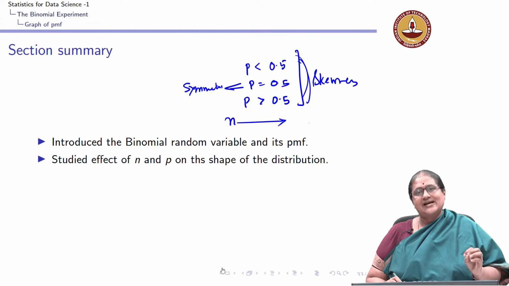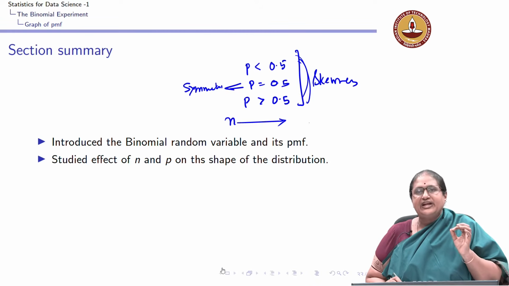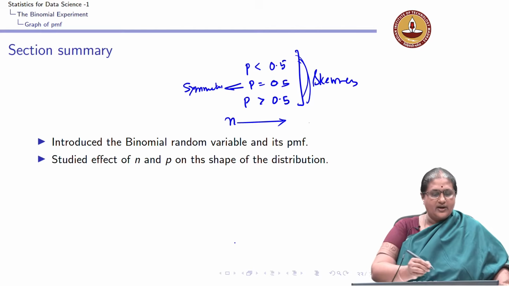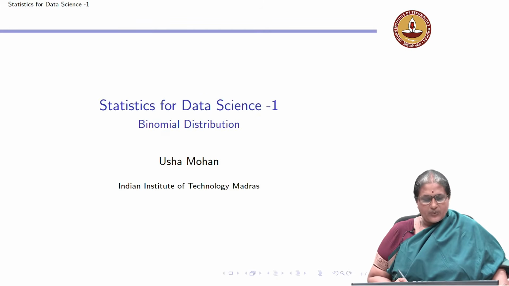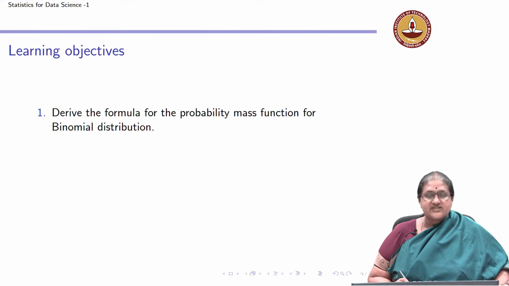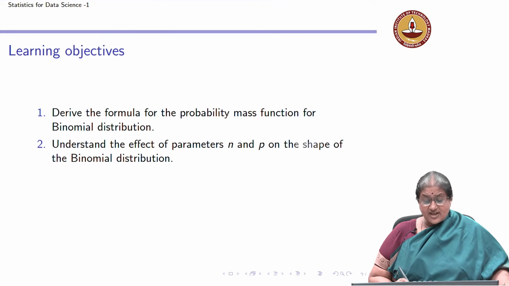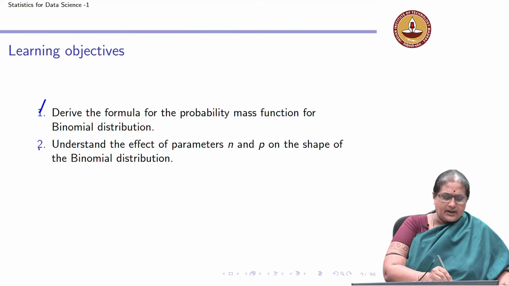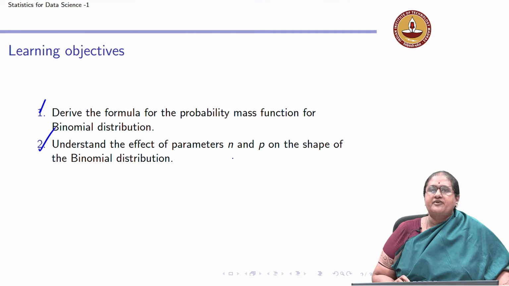So far, we derived... So, you go back to our learning objectives. What we saw was to derive the formula for the probability mass function of a binomial distribution. We have derived the probability mass function. The next learning objective is to understand the effect of parameters n and p. We also looked at the effect of the parameters n and p on the shape of the binomial distribution.